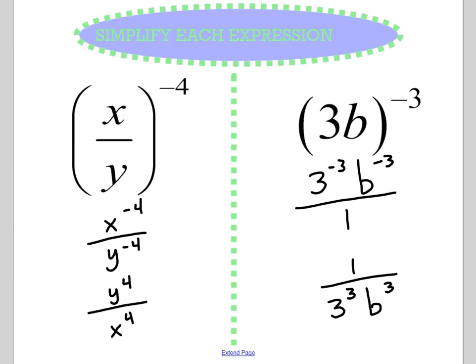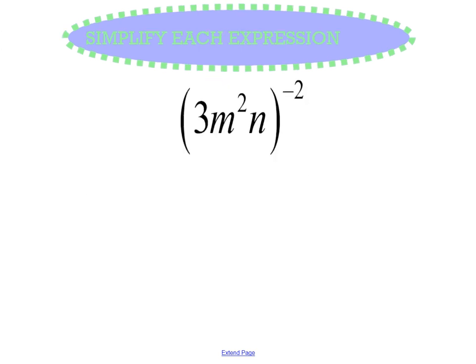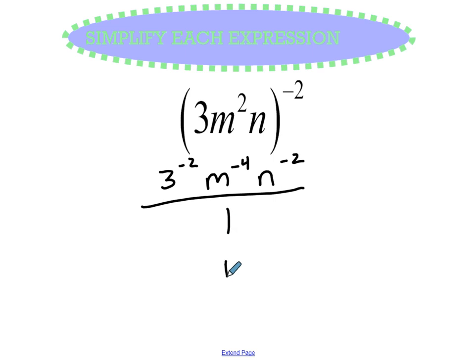Here, same type of thing. We have 3 to the -2. We have m. 2 times -2 is going to be -4. And we have n to the -2. That is over 1. So we flip everything to the bottom because they're all negative powers. So we have 3 squared, m to the 4th, n squared.